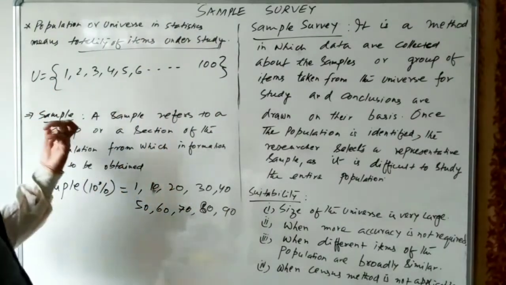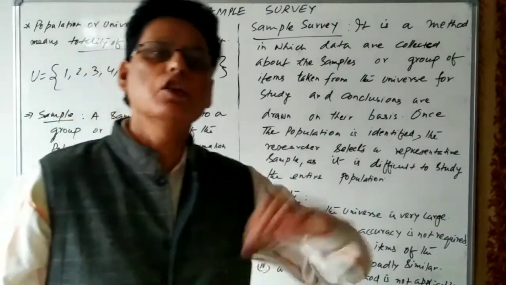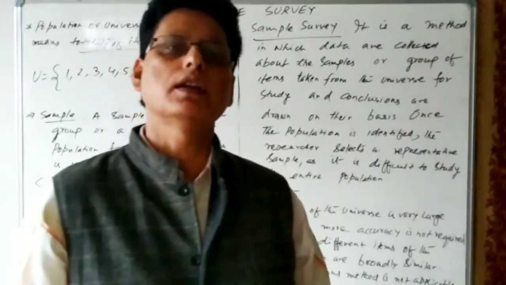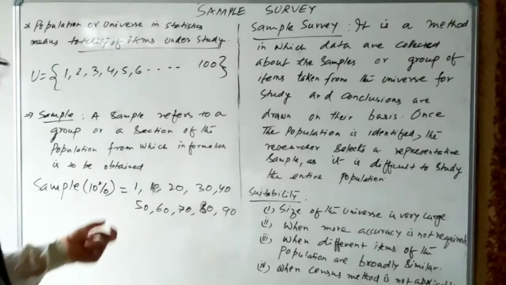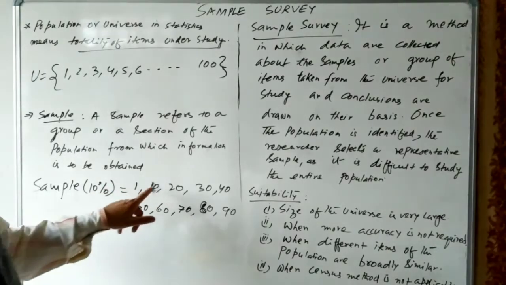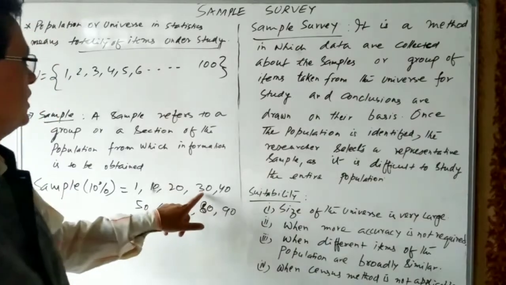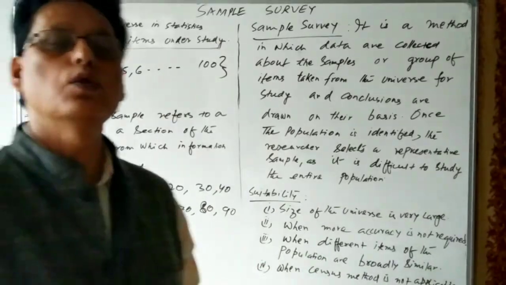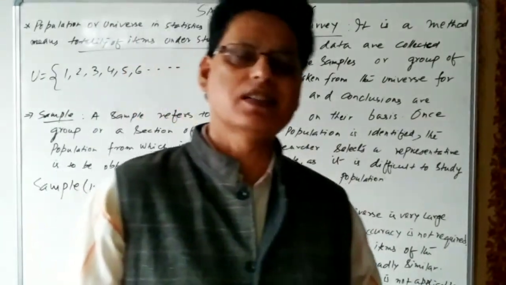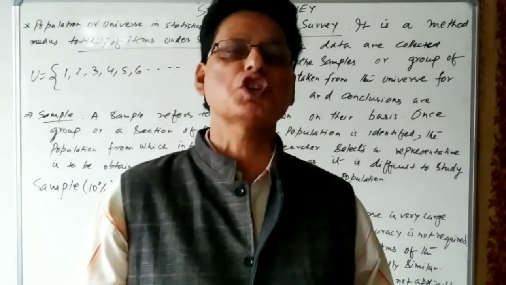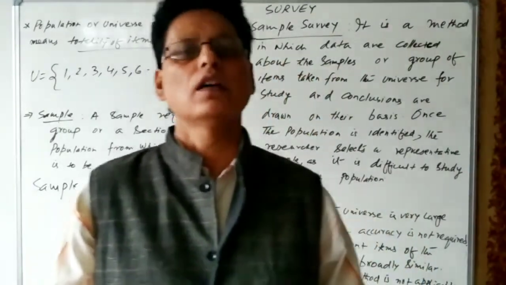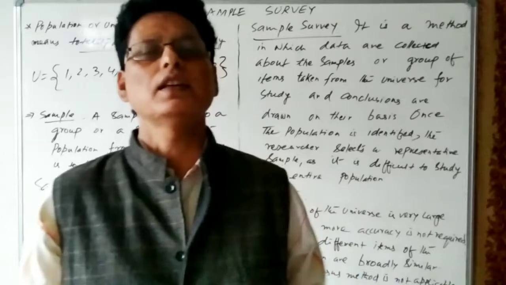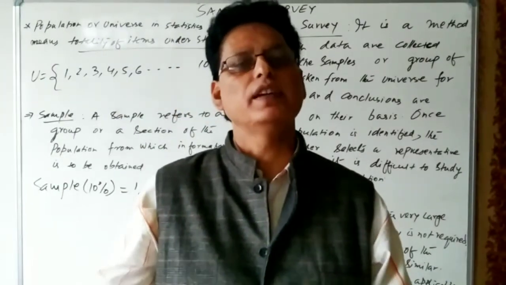So under the sampling method, the enumerator or the researcher will deliberately collect the information from family number 1, family number 10, family number 20, family number 30, 40, 50, 60, 70, 80, and 90. These households will be studied, and on the basis of the information gathered from these families, the conclusions are derived, and on that basis we can say what is the standard of living of the people of that